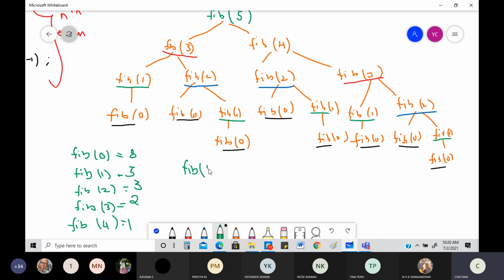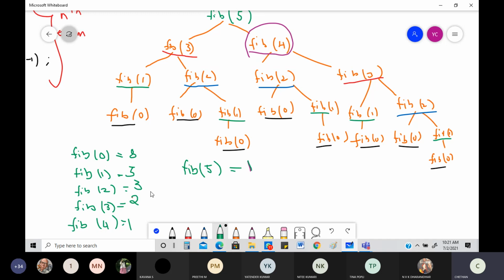See, the last one, fib of 5. How many times have I done it? I've done it in fib of 4. You can see very clearly. I've done it in here, fib of 4. Is there any other place I've done it? No, only one. Fib of 5, only one. So I'll be writing here. Now you just figure out what it is.